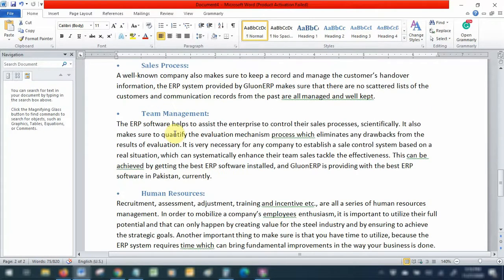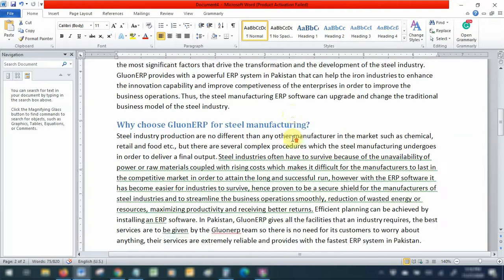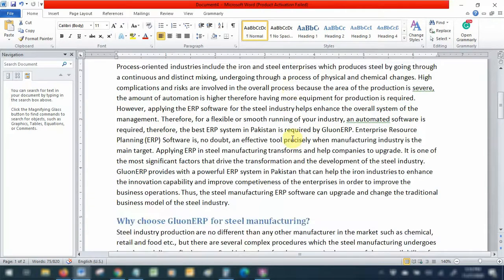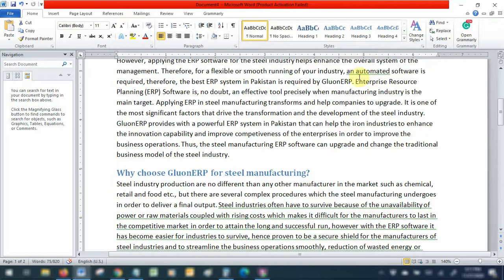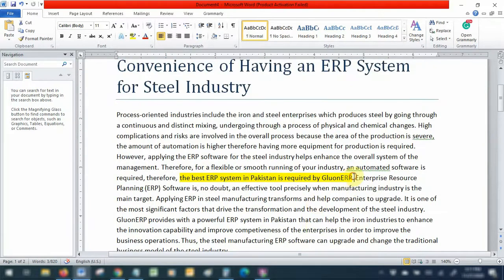And if you pay attention to what you have written, you will realize that some of the sentences are not even making sense. For example, there was something I read here: Glue on ERP will need an ERP, something like this. Therefore, the best ERP system in Pakistan is required by Glue on ERP. You see, Glue on ERP is the company that we are writing for, and they are producers of an ERP system. So this sentence does not make sense at all.